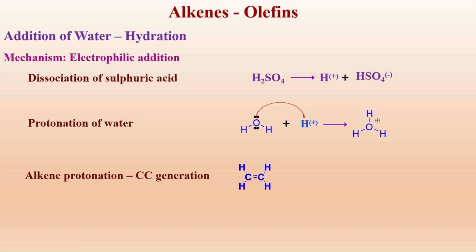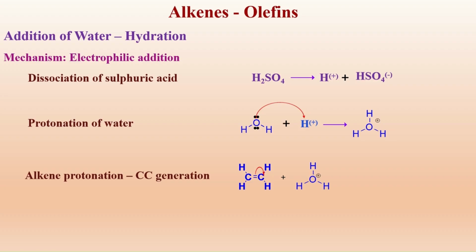I'll take ethene as the simplest example of an alkene. In the presence of the hydronium ion, which is an electrophile, there will be a disturbance of the electron distribution across the two carbons. As it is electrophilic in nature, when it comes in front of this carbon, the pi electrons move towards the carbon which is facing the hydronium ion.